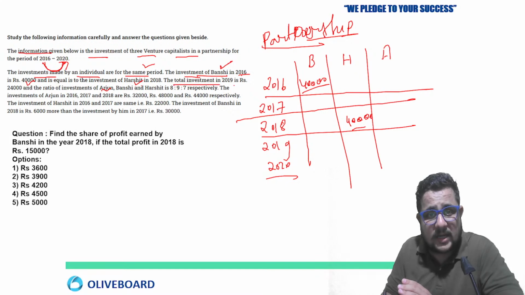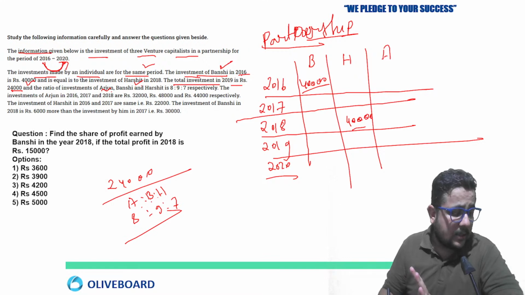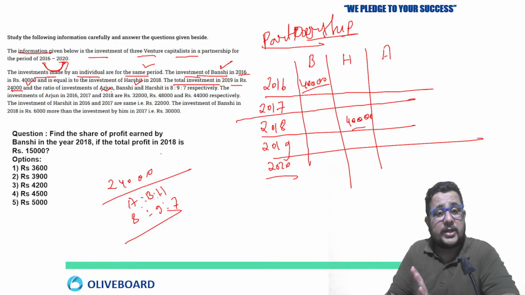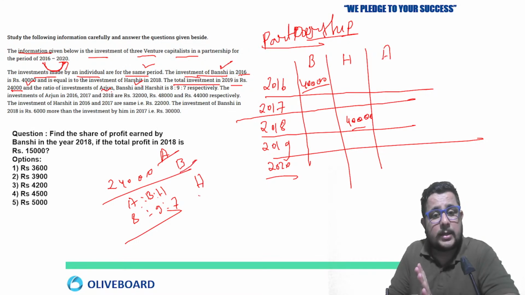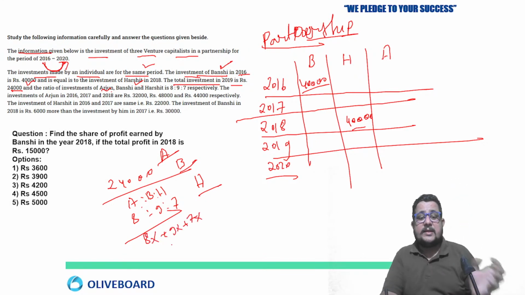Now after that, the total investment in 2019 is rupees 24,000. In 2019, the total investment was 24,000. That was divided between Arjun, Banshi and Harshit, in the ratio of 8, 9, 7. So the total is given. So we can just find out each person's share. A share, B share, H share, Arjun share, Banshi share, Harshit share, right? So 8x plus 9x plus 7x when we do. So just take the sum here.